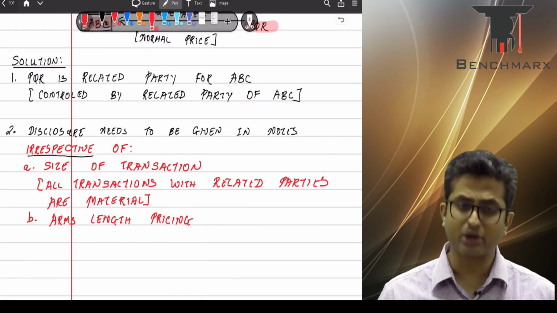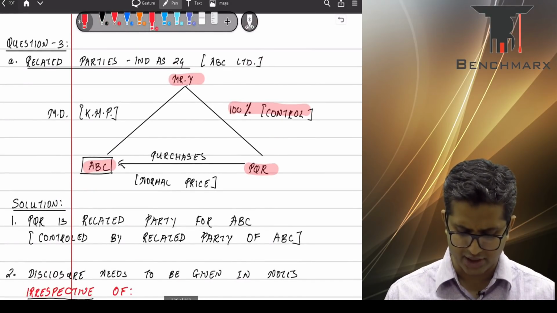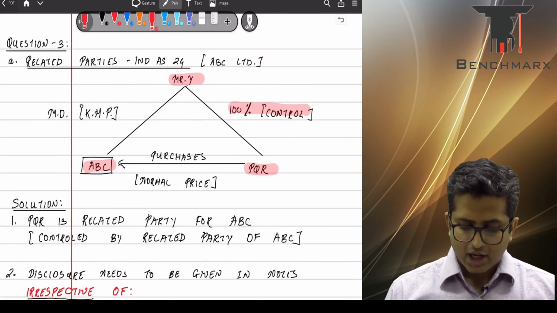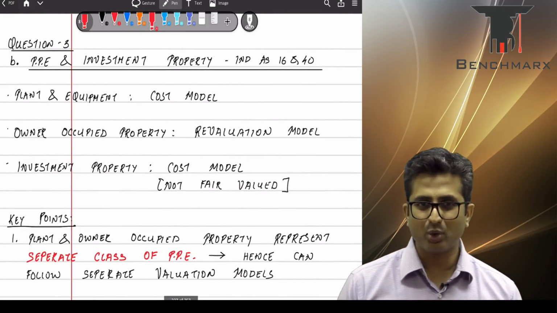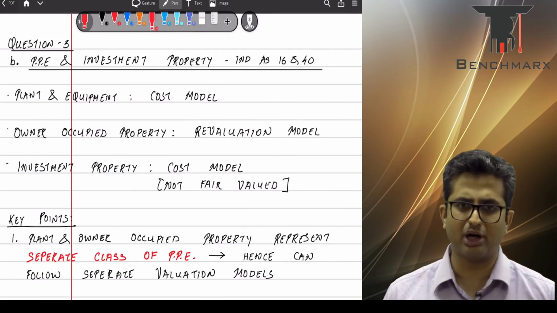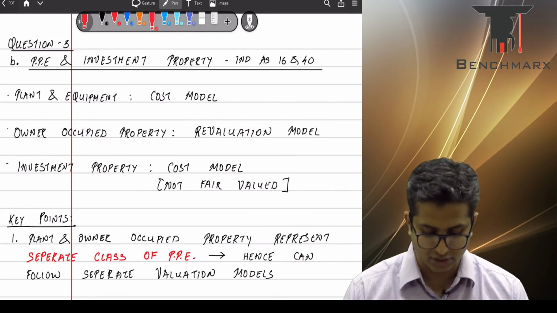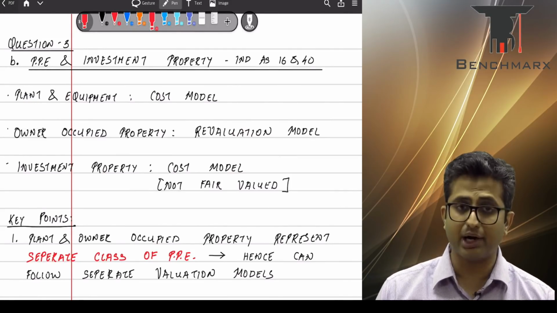So these are the broad things that we should be disclosing in subpoint A, a very straightforward part. Okay, proceeding to subpoint B. Now this is a fairly hodgepodge type of data given. So you have 3 assets.